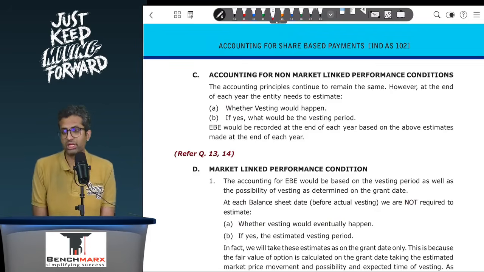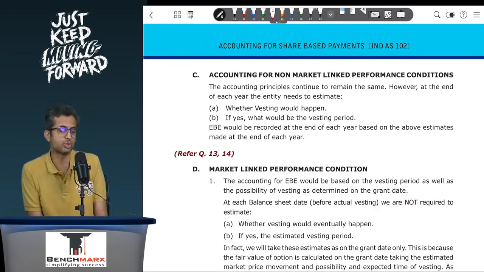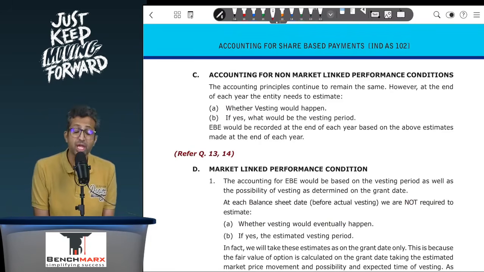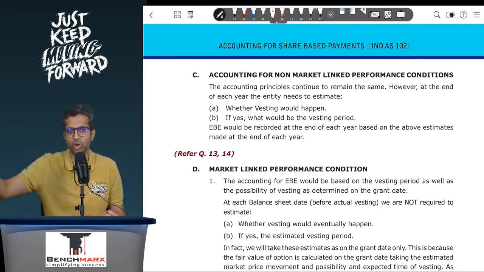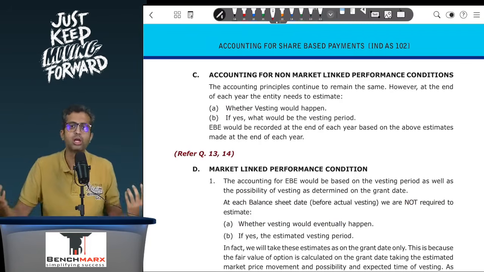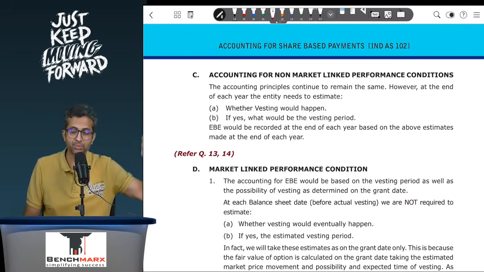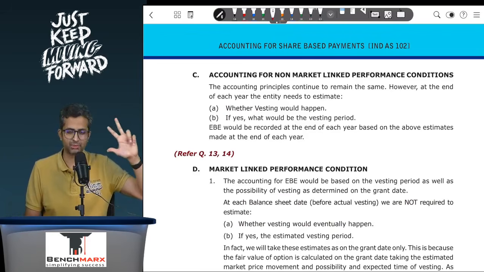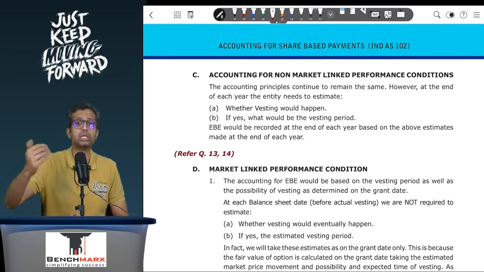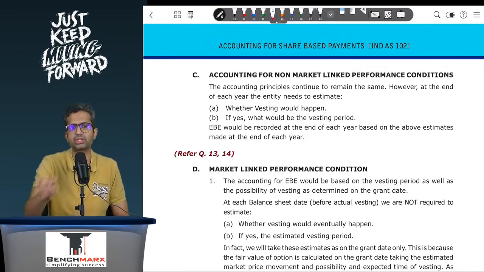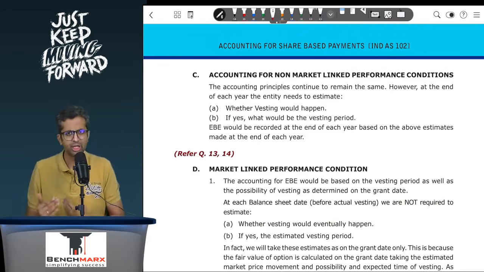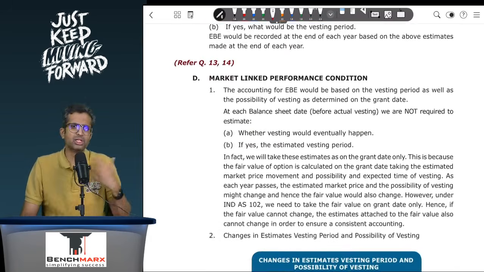However, it is also possible that in the second year you did not grow at 15%, you grew only at 10%, in which case actual vesting may not happen in the second year. Again, you have to figure out whether it will vest or not, and if it does vest, when will it vest? Let us say in the third year. So at each balance sheet date, you will have to figure out whether actual vesting has happened. If not, is it likely that the vesting will happen? And if it is likely, when will the vesting happen? So these are the 3 things that have to be reassessed at each balance sheet date based on the conditions prevailing at that date. So it is fairly logical. We will do a sum on that as well, and accordingly you will do the workings.